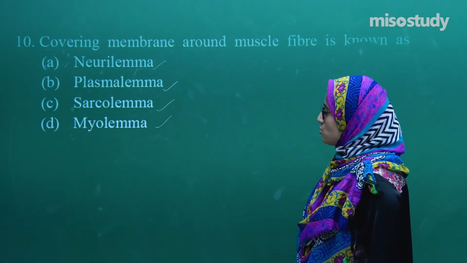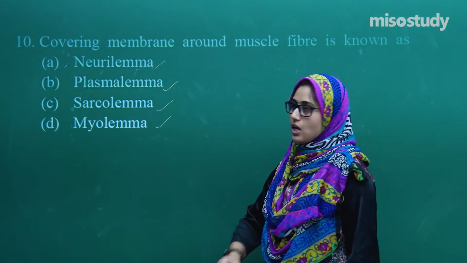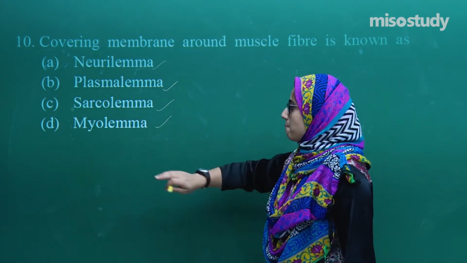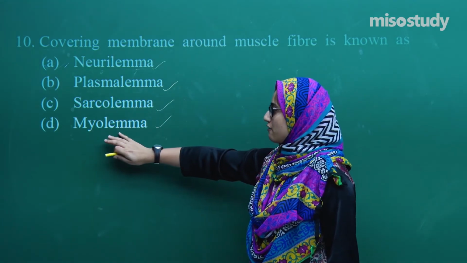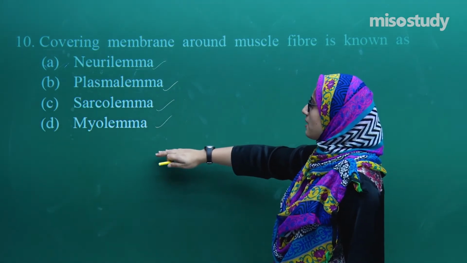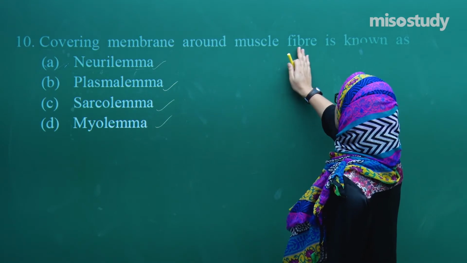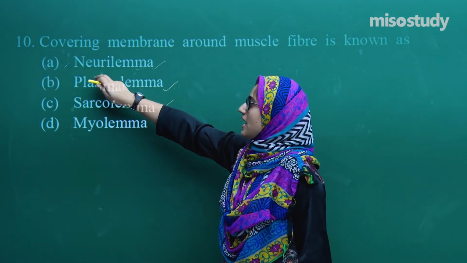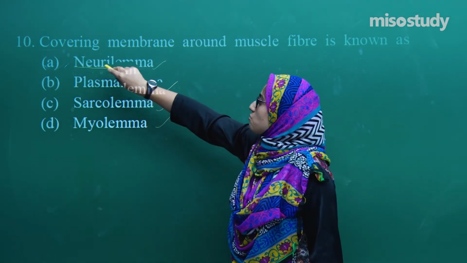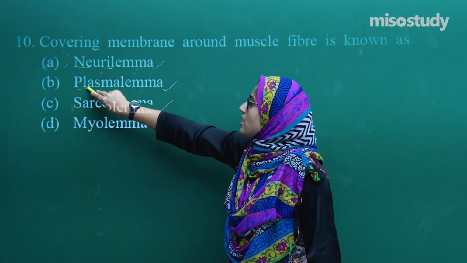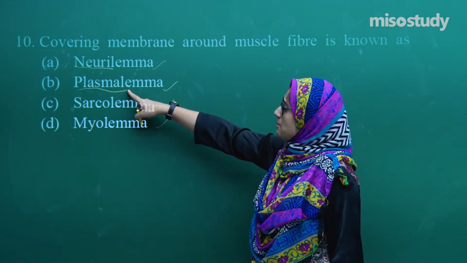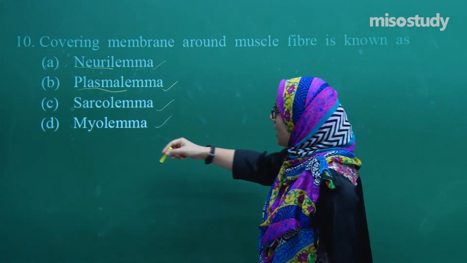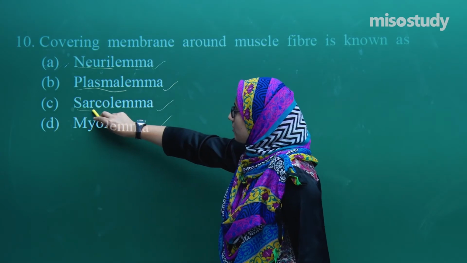Myo means muscle, so it's the muscle covering. The covering membrane around the muscle fiber is known as, we have neurolemma. Just relate, it's regarding the nerves. This is plasma lemma, and plasma lemma is present in nerve cells, and this is sarcolemma.